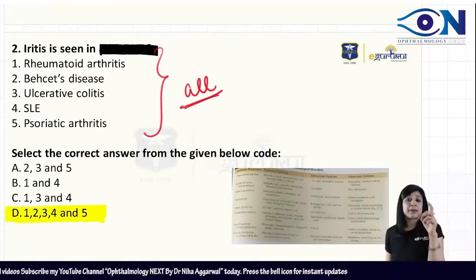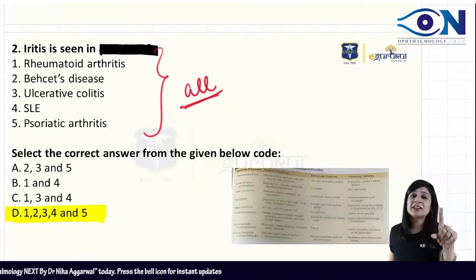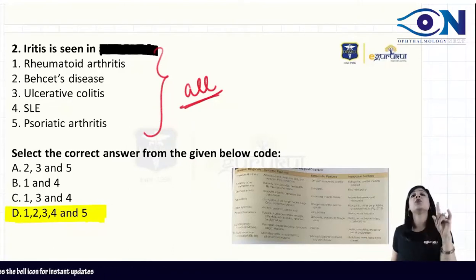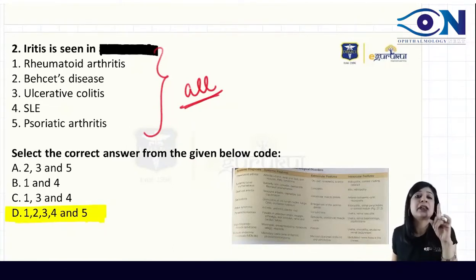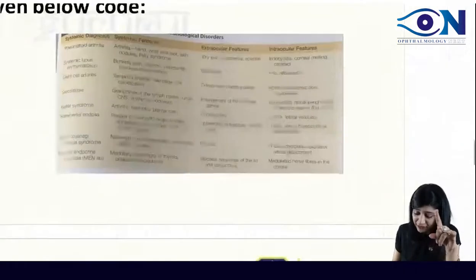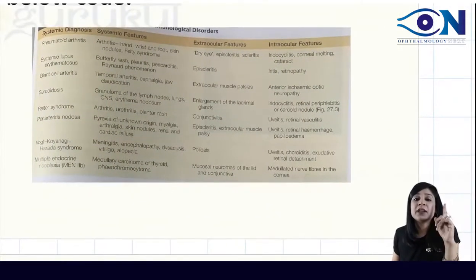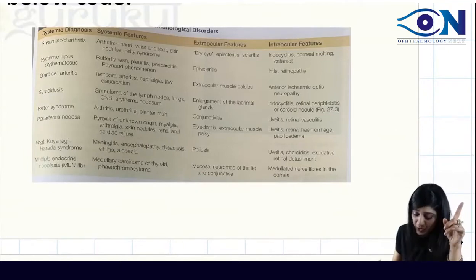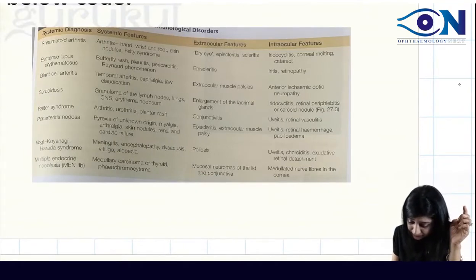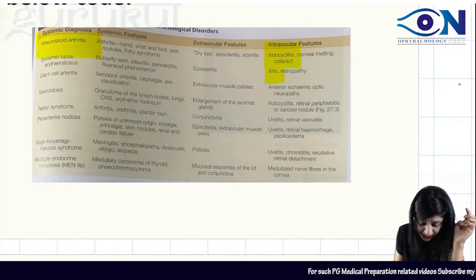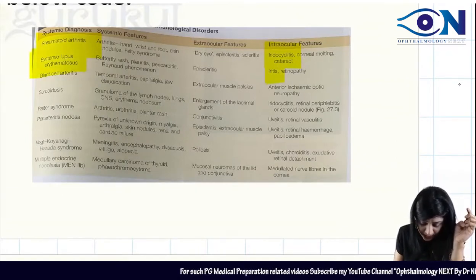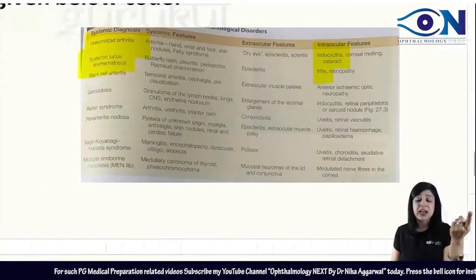Because I believe in Parsons, and I have done this in the Parsons series also. If you look at Parsons, the ocular manifestations of the systemic diseases, I have taken this screenshot also. You are getting this iritis. See this, iridocyclitis, iritis, you are getting rheumatoid arthritis also, SLE also, and you already know the other options.